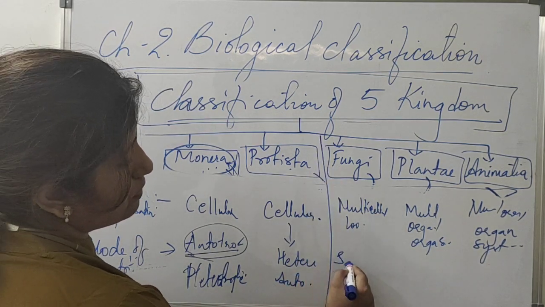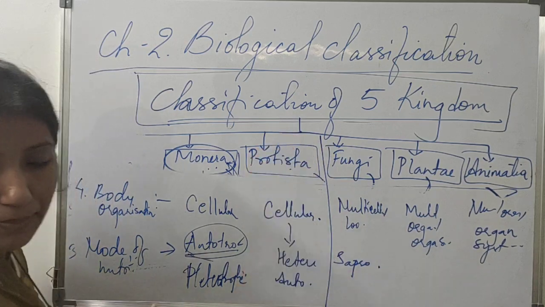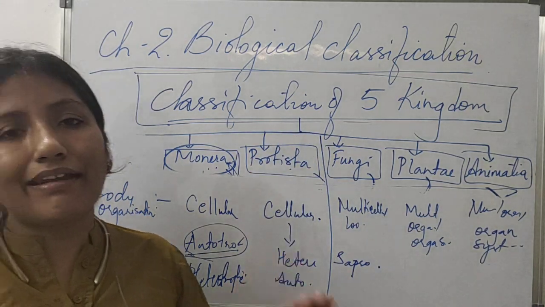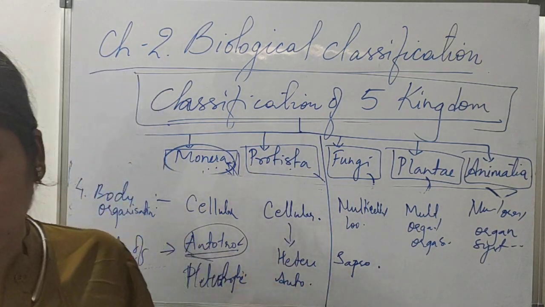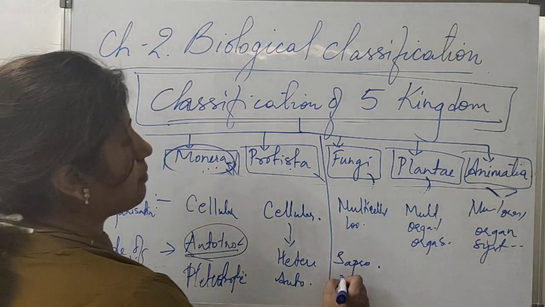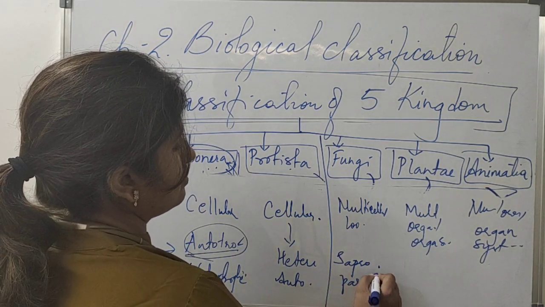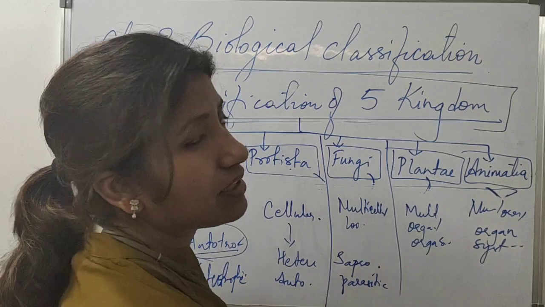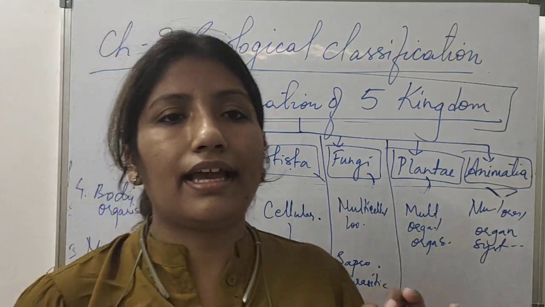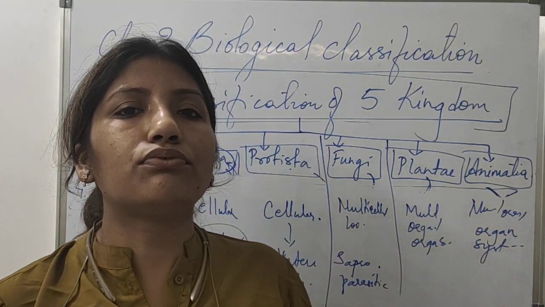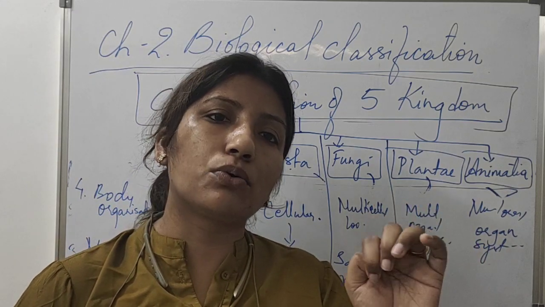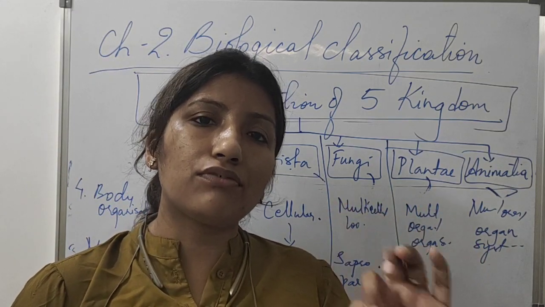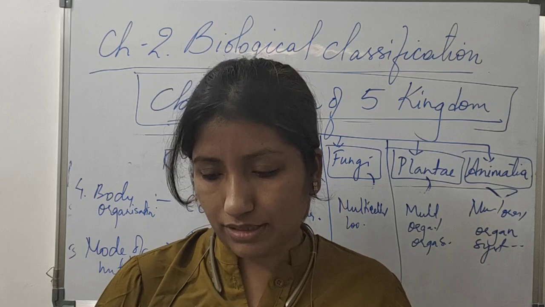Fungi are saprophytic, they depend upon dead and decayed material to survive. Fungi can also be parasitic. Some fungi live on your nails and depend on the tissues and food present in nails, and they live their entire life in your nails. So they are parasitic.